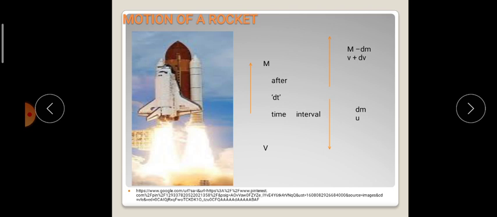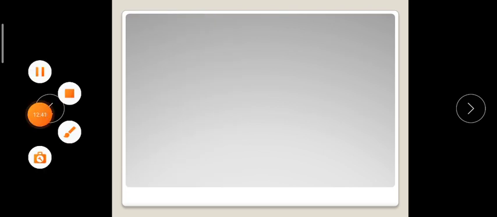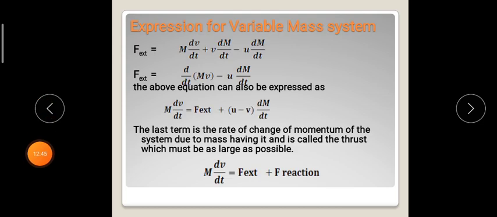So, using these variable mass system equations, we could understand the motion of a rocket and also we could derive the equation for final velocity of a rocket, assuming initial velocity to be 0.